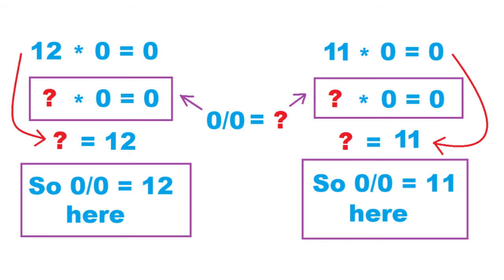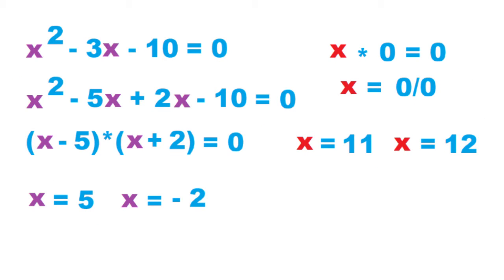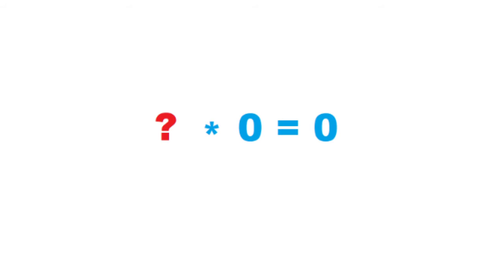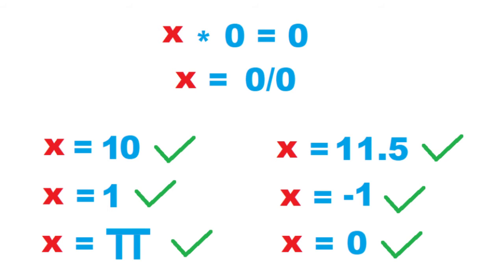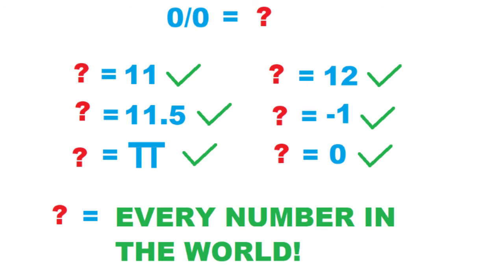Now, it's not unheard of for an unknown to have more than one number for an answer. In fact, if you solve quadratic equations in algebra, you get multiple answers for an unknown. So how many answers can we get to some number times 0 equals 0? Turns out to be a lot. 10 works, 11.5 works, 1 works, -1 works, pi works, even 0 works. So I would say the answer to 0 divided by 0 is pretty much every number in the world.